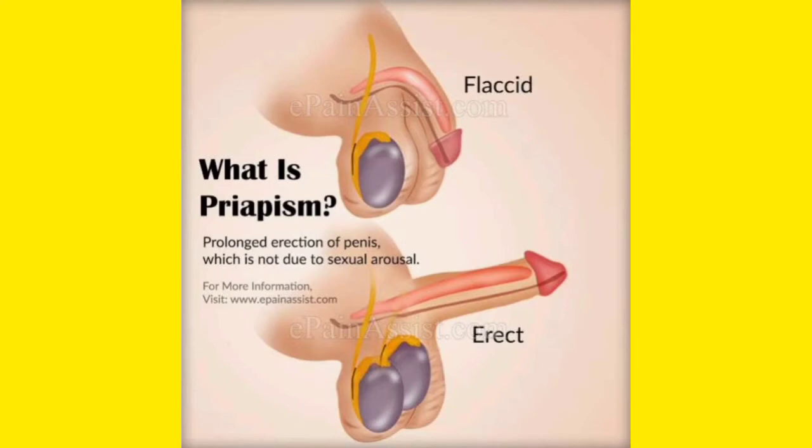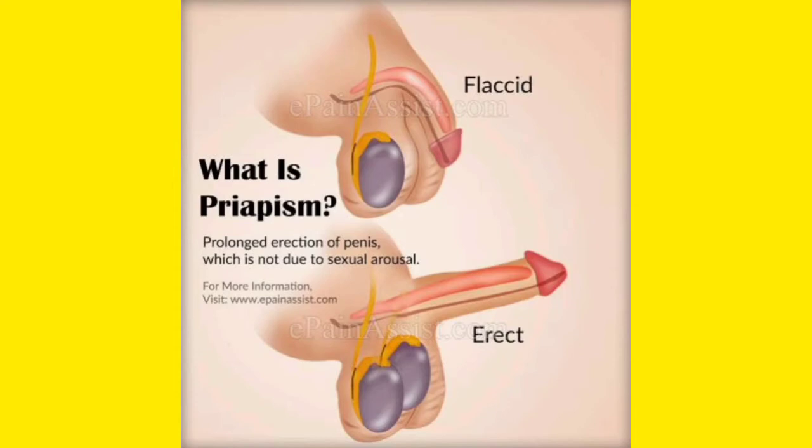Priapism, you can see that in the above picture the penis is flaccid, and in the lower picture it is erect. So it is actually the erection of the penis for a prolonged period, but it is not due to sexual arousal.